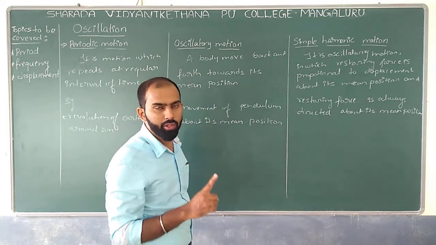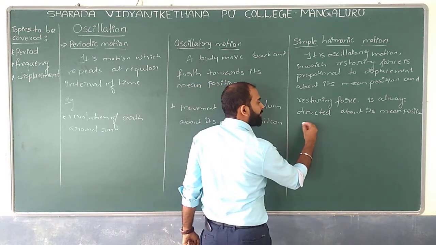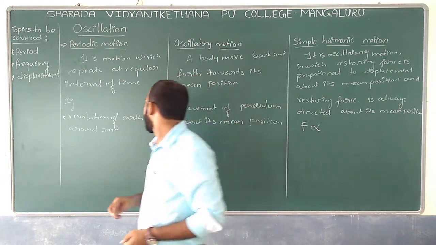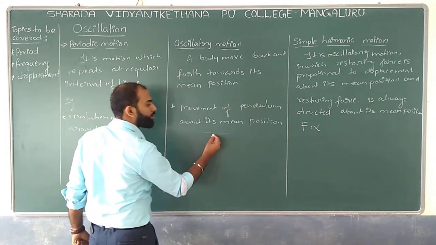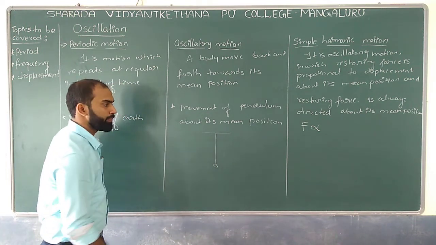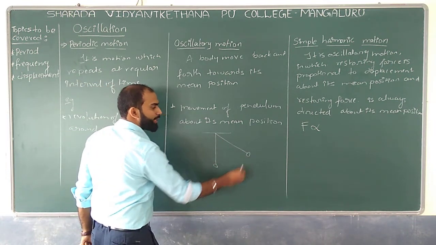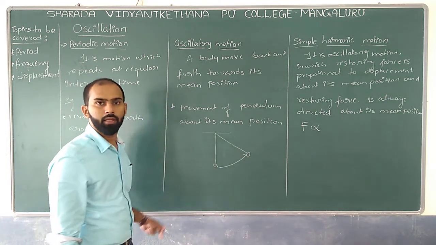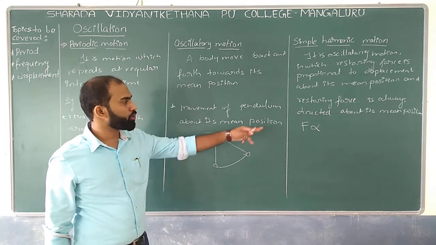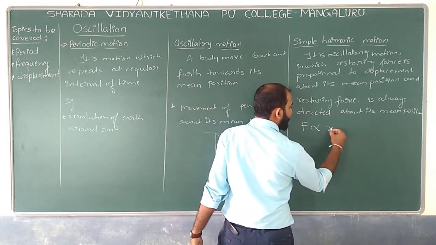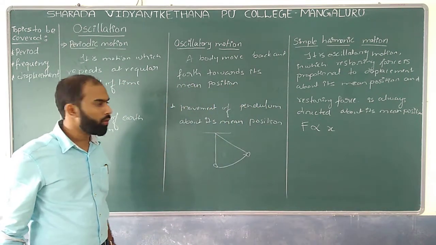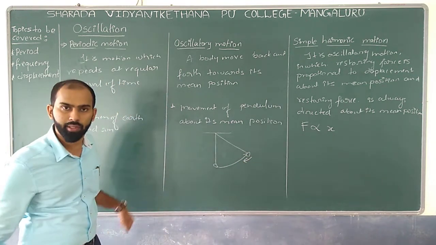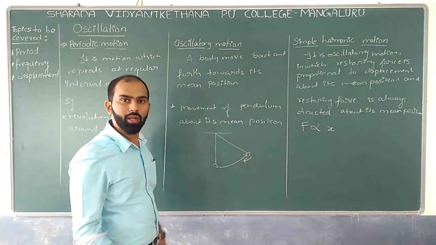So it is an oscillatory motion in which the restoring force is directly proportional to the displacement. If this is the mean position and I apply a force, the bob will reach out there, and it has covered some displacement. Which means your restoring force is directly proportional to the displacement, and at the same time this bob is trying to move towards its mean position, to regain its original configuration.